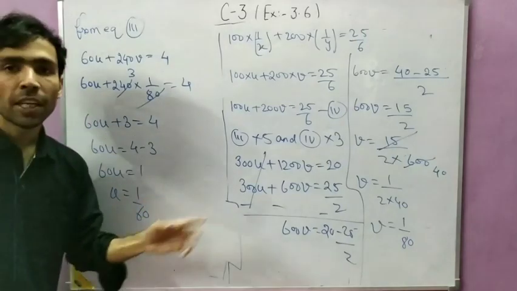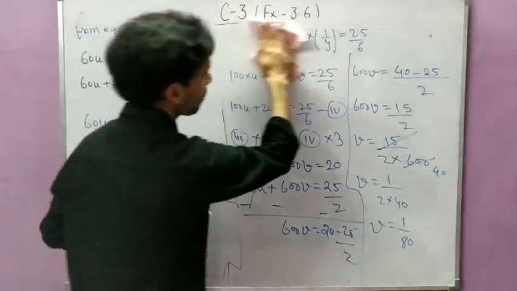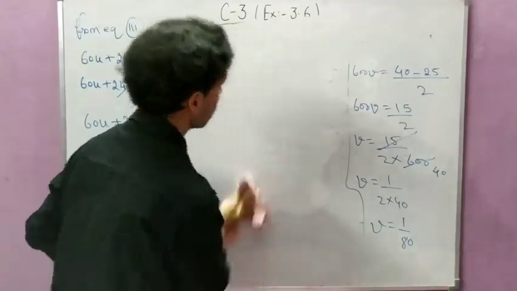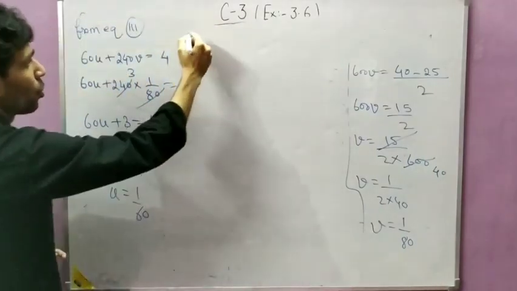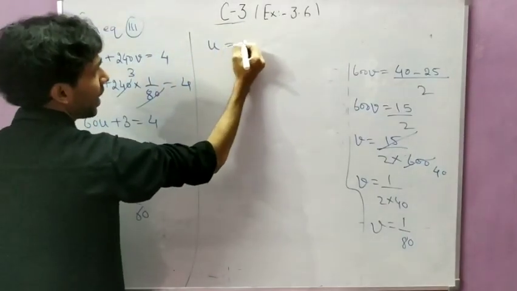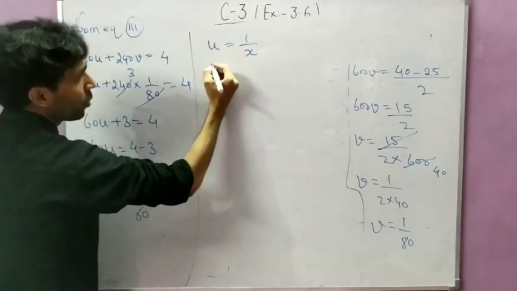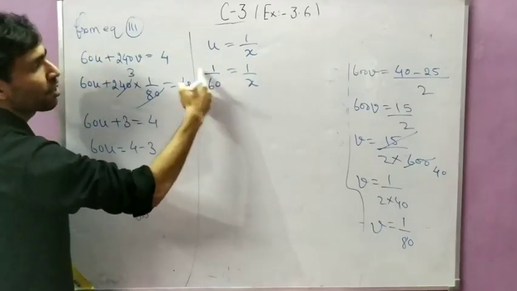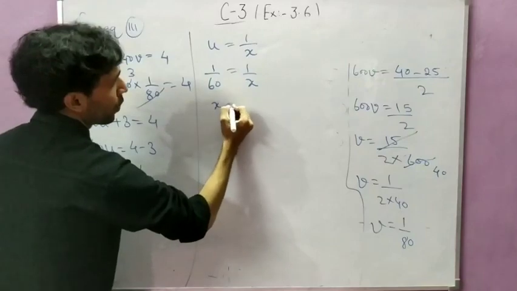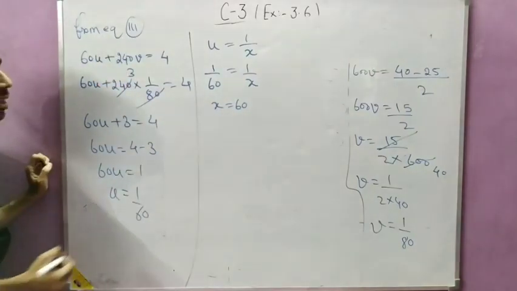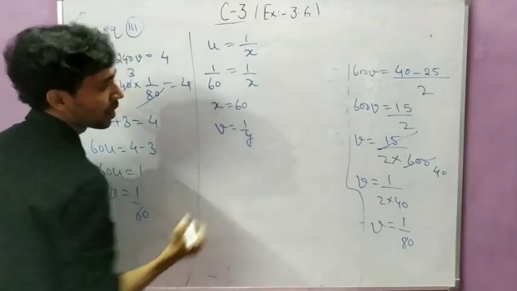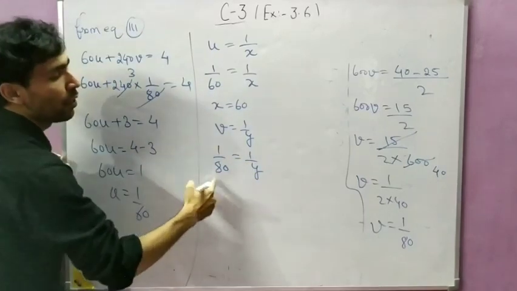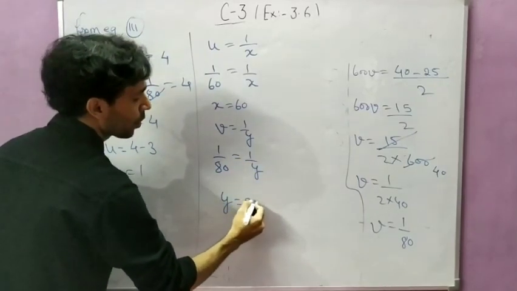So by solving equations 3 and 4, we got the values of u and v. But u and v were not in the actual question. We have replaced them. So u was equal to 1 by x, and u we got is 1 by 60. So 1 by 60 equal to 1 by x. When we cross multiply, we get x equal to 60. Similarly, v was 1 by y, and the value of v we got is 1 by 80. So 1 by 80 is equal to 1 by y. When you cross multiply, y will be equal to 80.